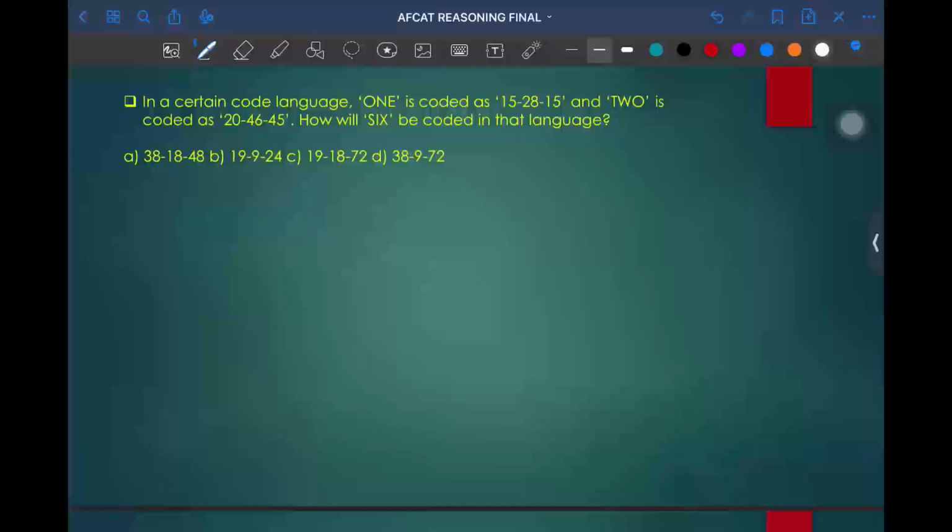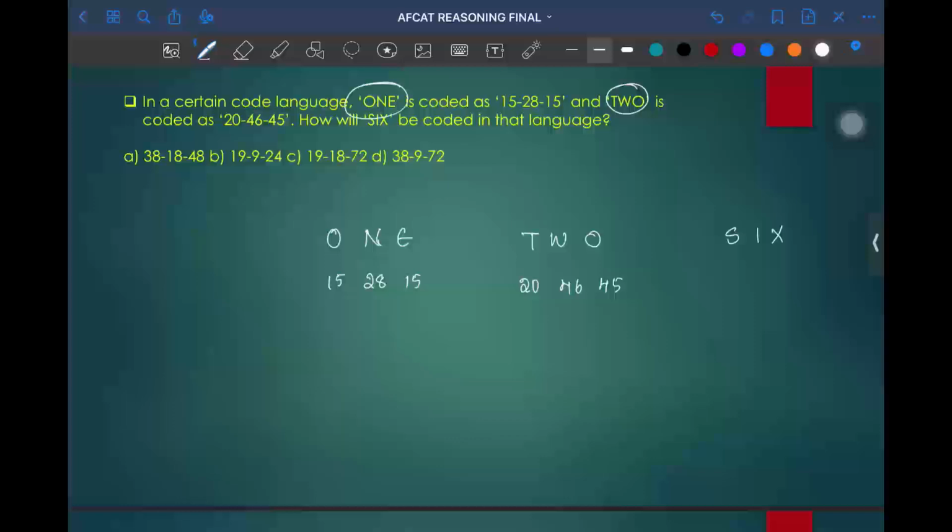So this question tells you that in a certain code, ONE is coded as 15, 28, and 15. Okay. TWO is coded as 20, 46, and 45. So the question is, SIX is coded in which way?